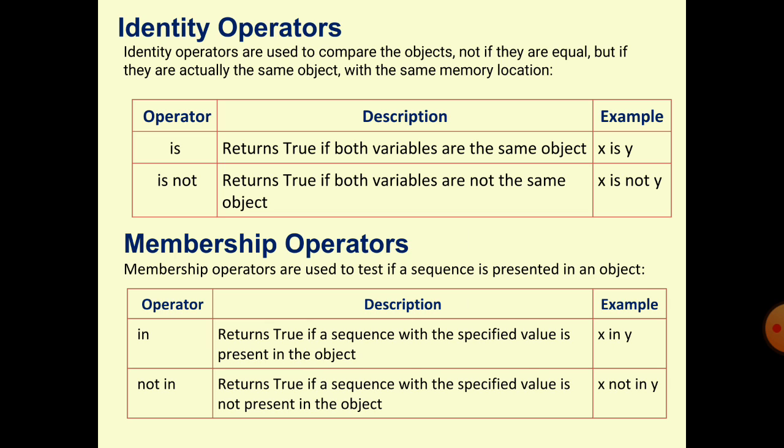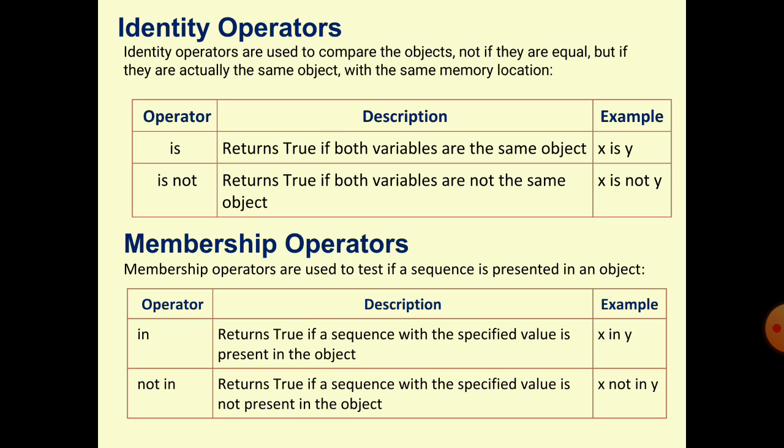Suppose y is a sequence value, a list or a tuple, we can take anyone. Suppose y is a list and x in y means whether the value of x exists in y or not. If the value of x exists in the y list, it will return true. If x does not exist in y, it will return false.